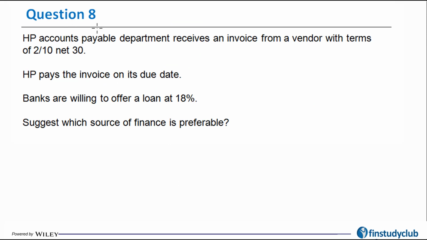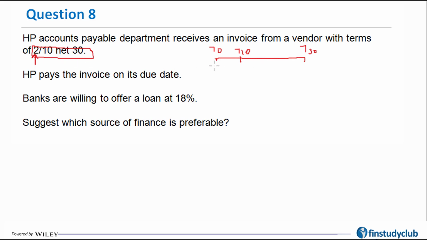So coming to my 8th question here, pretty much towards the end of the video, it talks about Hewlett-Packard's accounts payable department receiving an invoice from a vendor with the terms of 2/10 net 30. Now these are typical operational terms, which basically means that the total credit period is 30 days, and if you pay within the discount period of 10 days, you can get a discount of 2%.